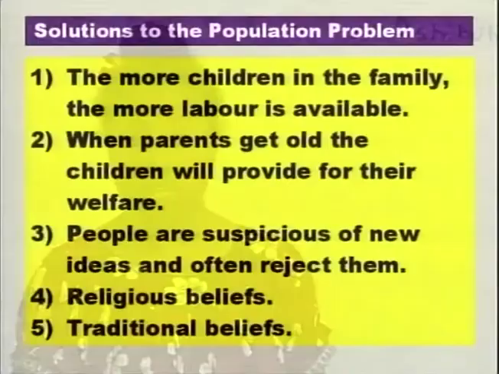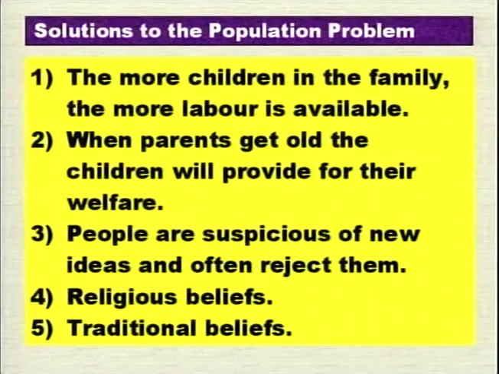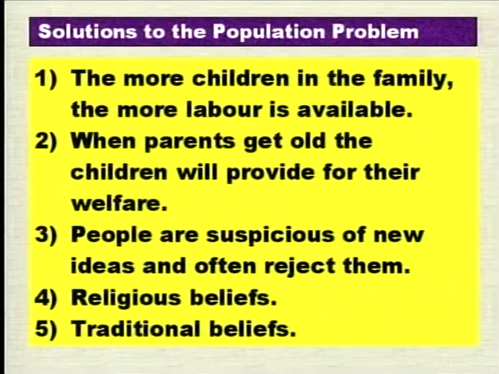Another reason why people in developing countries, Indonesia included, are reluctant to accept family planning and birth control is that when parents get old, they believe that the children will be able to provide for their welfare. Number three, a lot of people are suspicious of new ideas and often reject them. Therefore, education is very important.